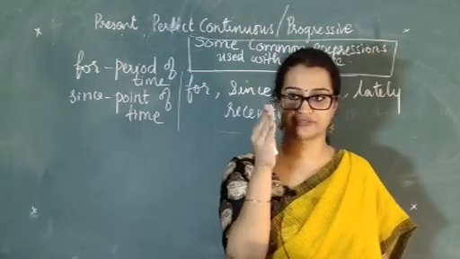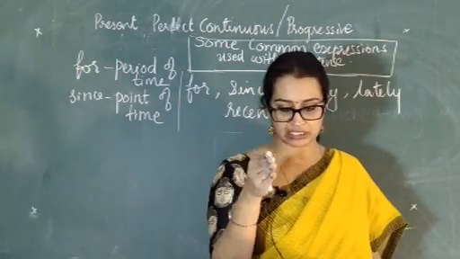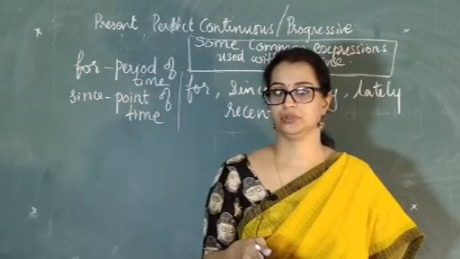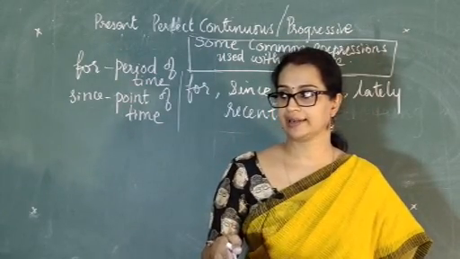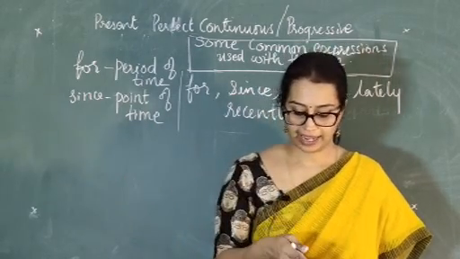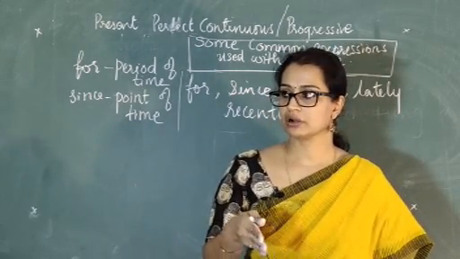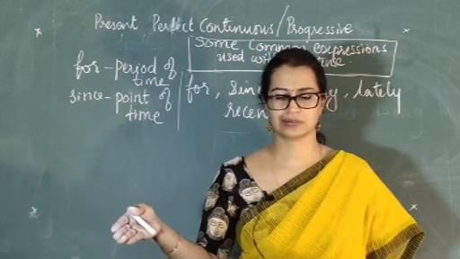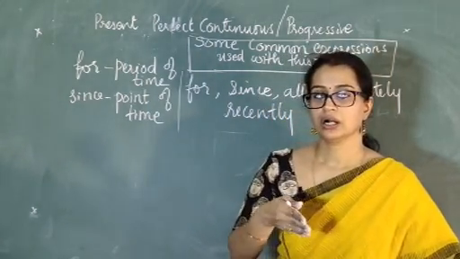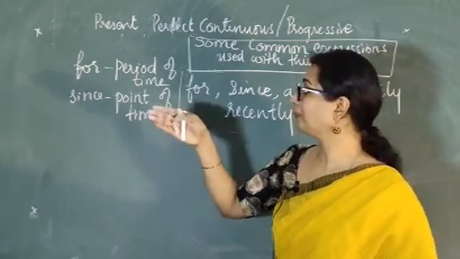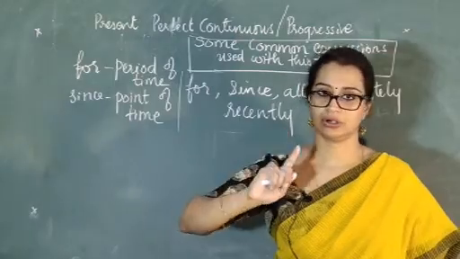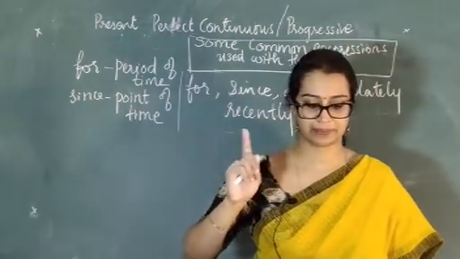That means from that point onwards, I started studying from 5 o'clock. I have been living in Kerala since 2000, or I have been a student of this college since 2016 or 2017. Okay, so since shows a point of time, whereas for shows a period of time. That's the difference. You have to keep that in mind.